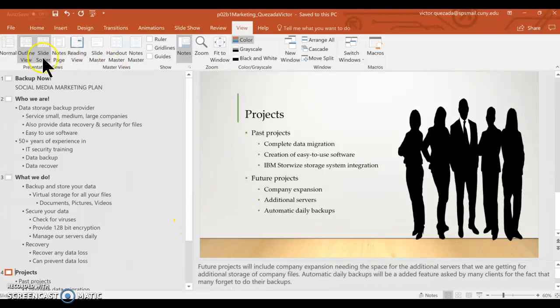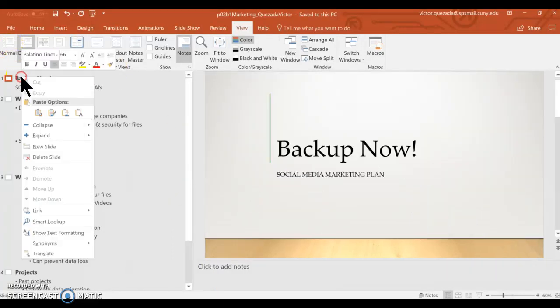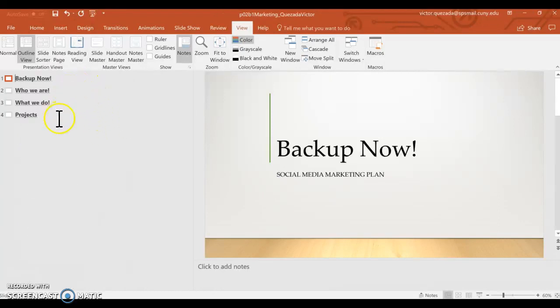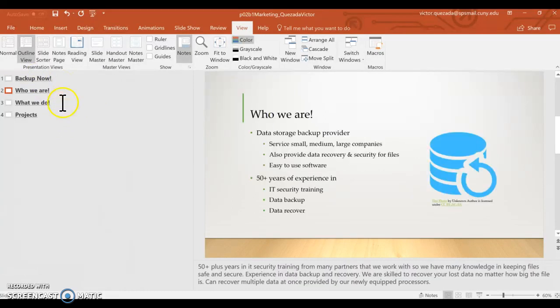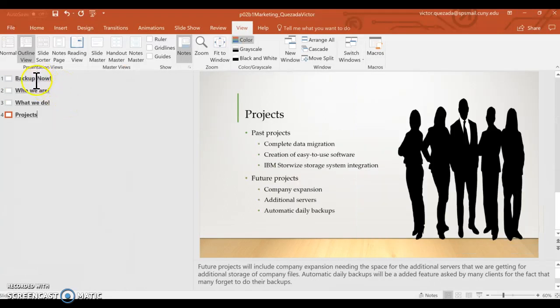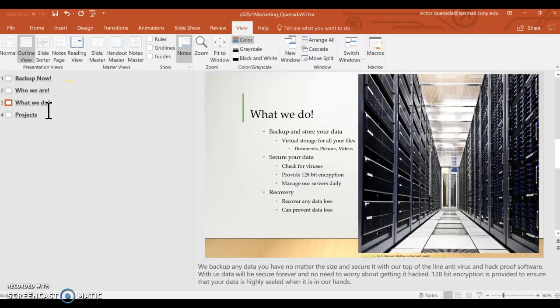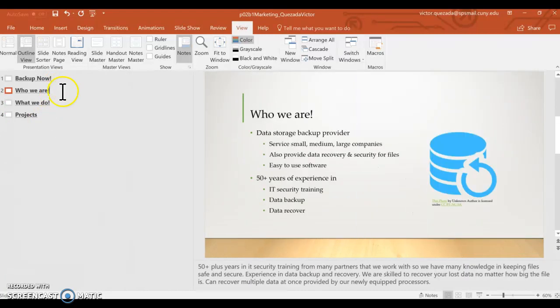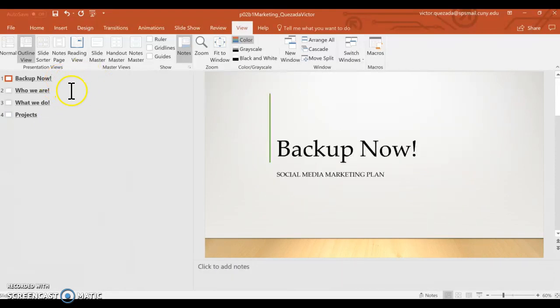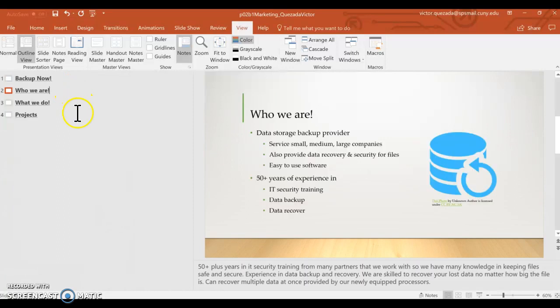And yeah, so if you right click it, you could collapse it. It's expanding out, and if I hit collapse all, you'll just see the name of the slides. And yeah, so it's an easy way to see all the work that you put, all the slides that you created, so it's less of a headache going slide by slide. So that's a couple of things I've learned from chapter 2.